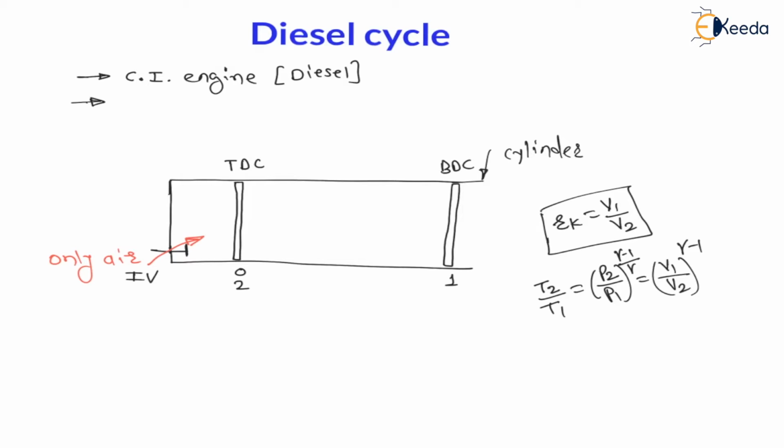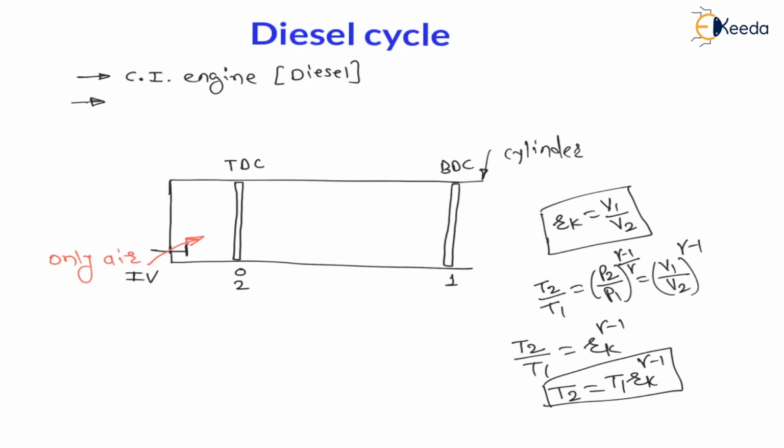See my dear students, here I am only explaining the concept of the diesel engine. While doing the analysis of heat and work calculation and efficiency calculation, all these terms we are going to see again whenever we draw the PV diagram. Here I am quickly explaining the concept only. So we can say T2 divided by T1 is equal to rk raised to gamma minus 1. Therefore T2, the temperature at the end of compression, is nothing but T1 rk raised to gamma minus 1.